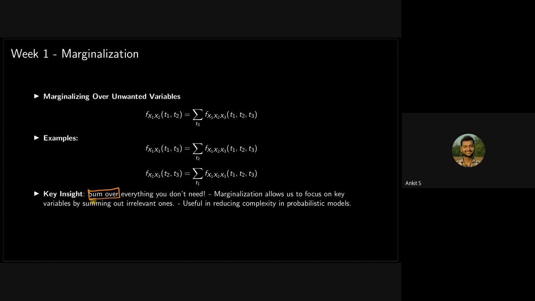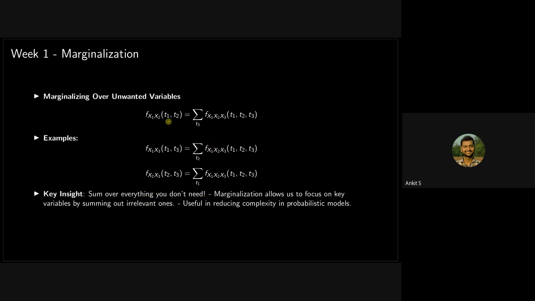Which probability? Joint, marginal, or conditional? This is the joint probability, right? So we are summing the joint probabilities, summing over everything we don't need.